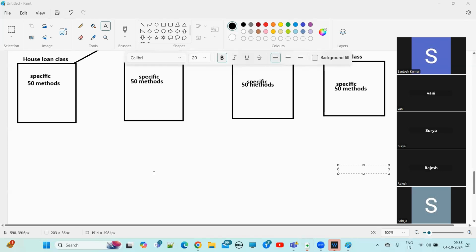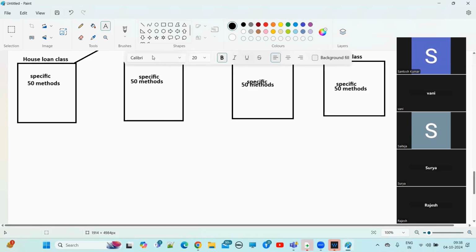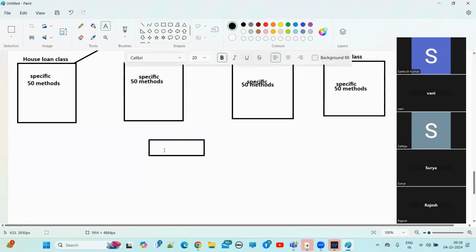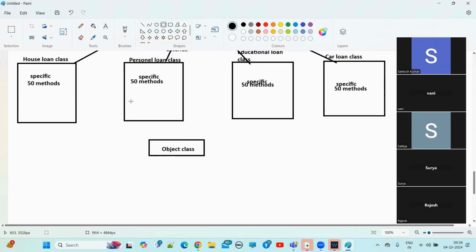The Object class is the superclass for every Java class. In the Java API hierarchy, which class is first? If you see the Java class hierarchy, the Object class is the superclass for every class in it.